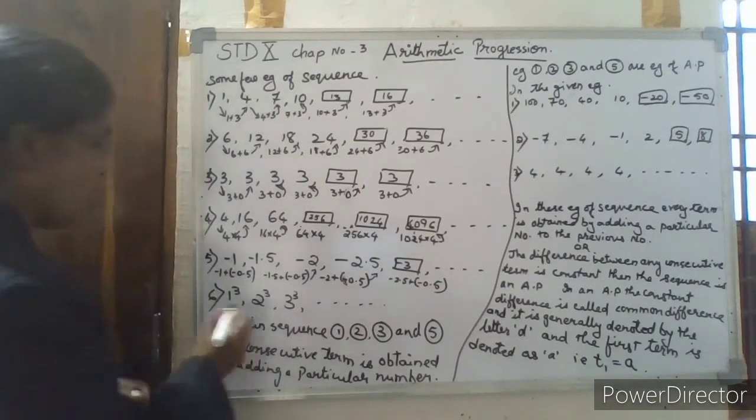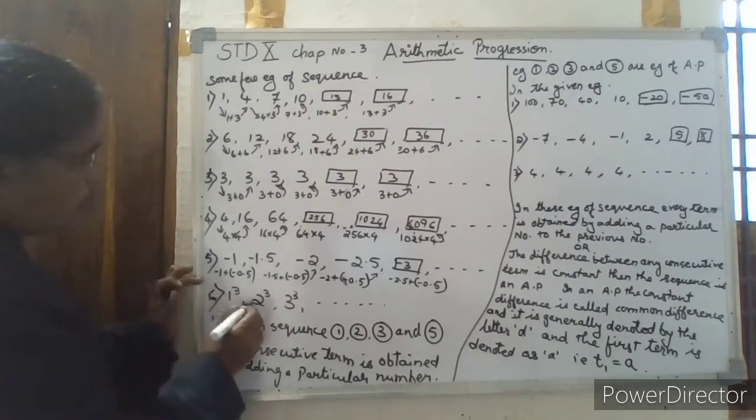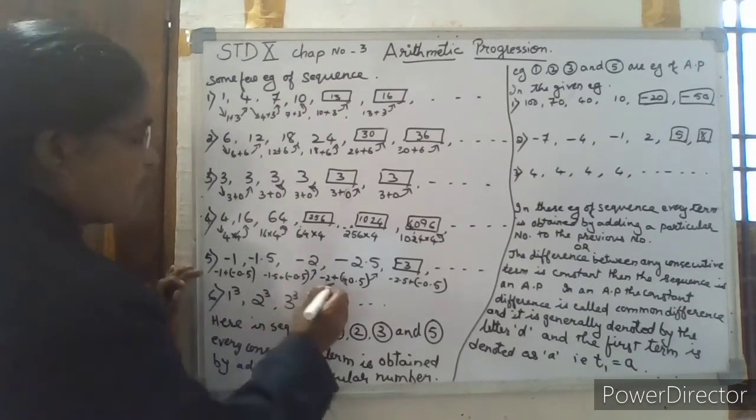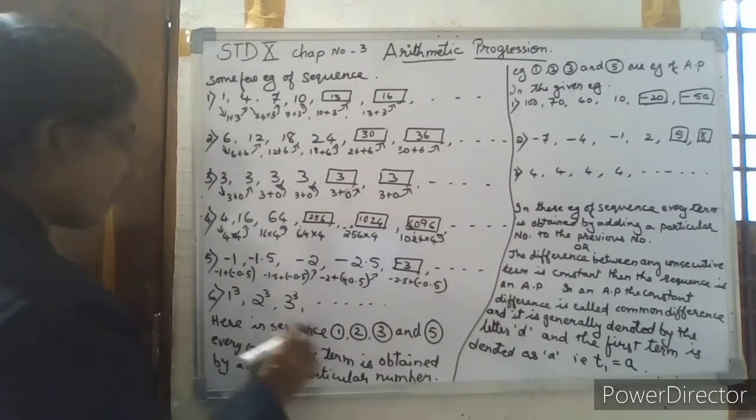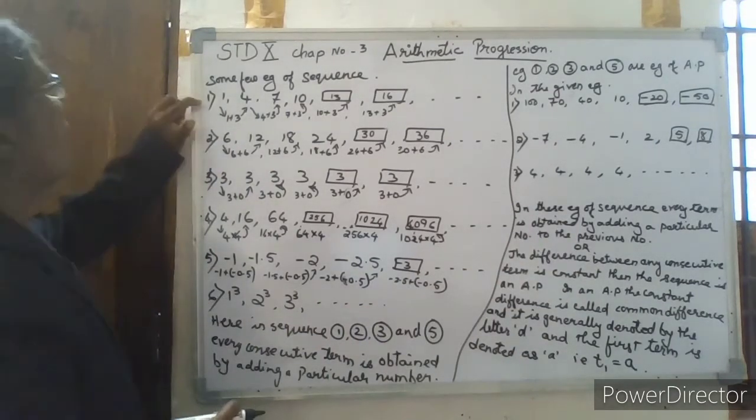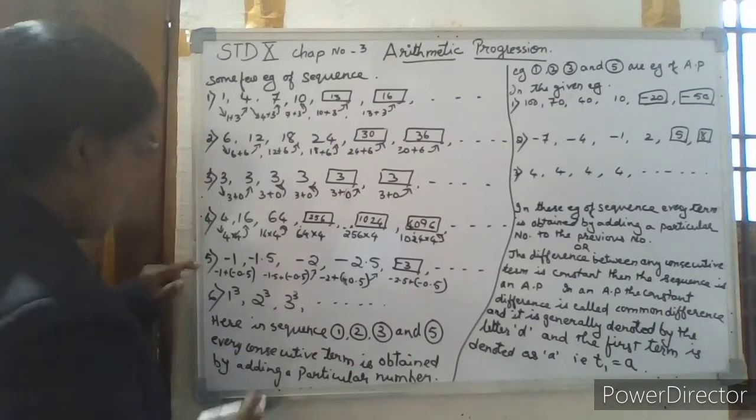So here the next, sixth example is 1 cube, 2 cube, 3 cube. Next will be 4 cube, 5 cube, 6 cube, 7 cube, and so on. Here in sequence example, you take 1, 2, 3 and 5.